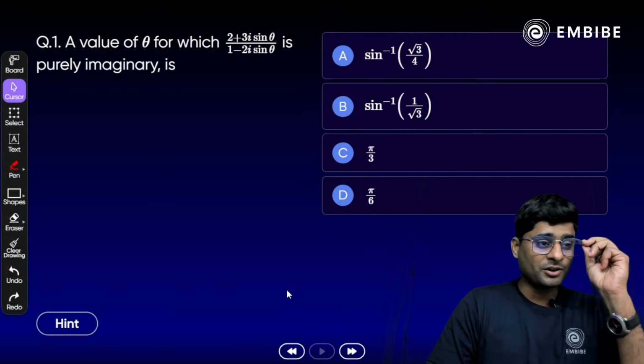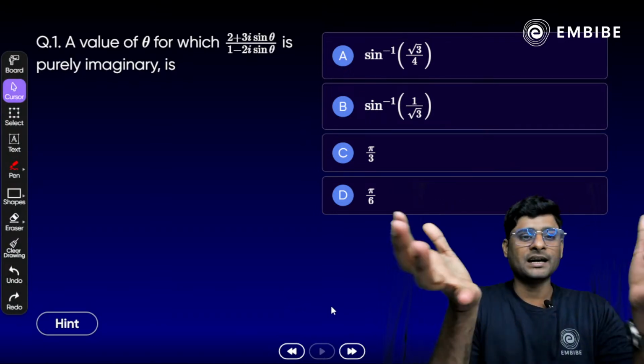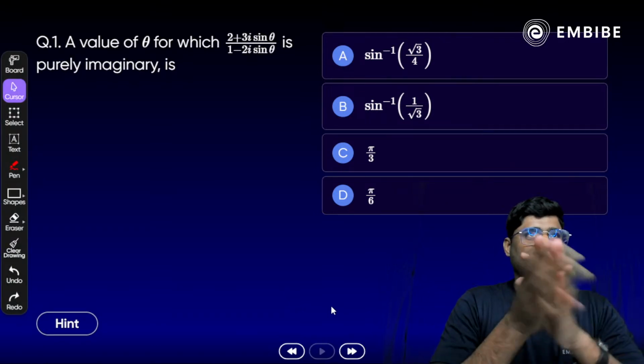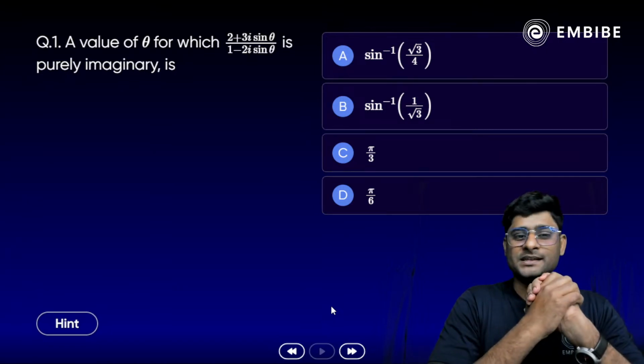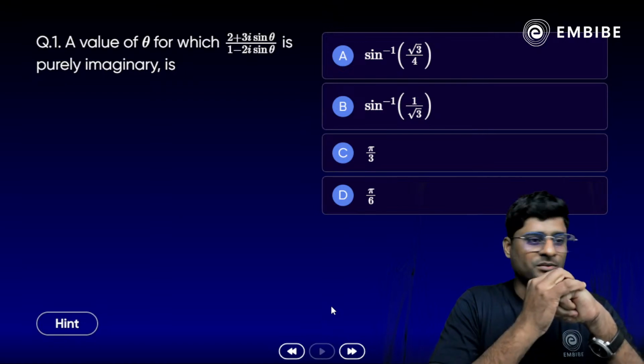So here we go. A few important questions are there. Again, we have a collection of good questions, from the last to last set we can say. We have many questions today on complex number. So let's discuss.